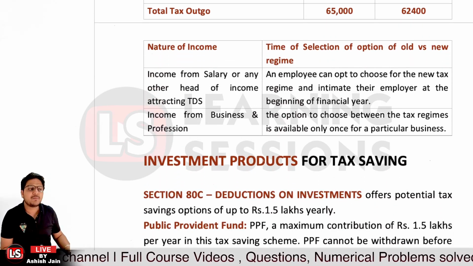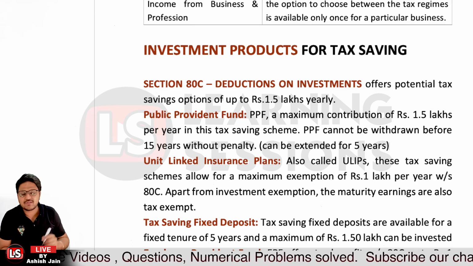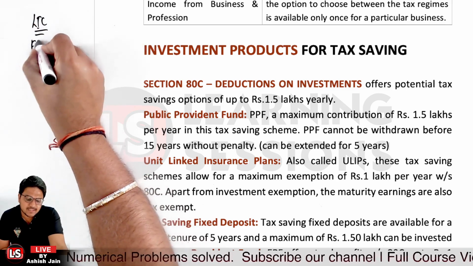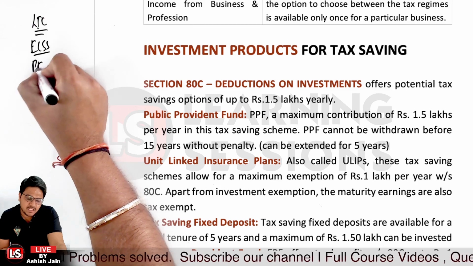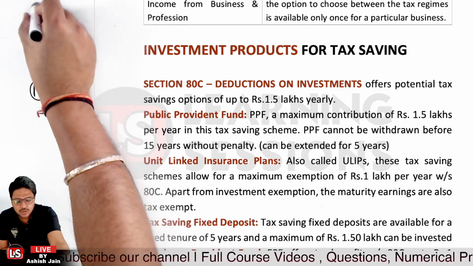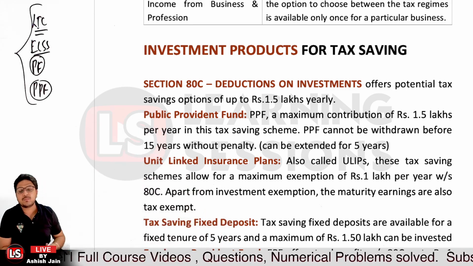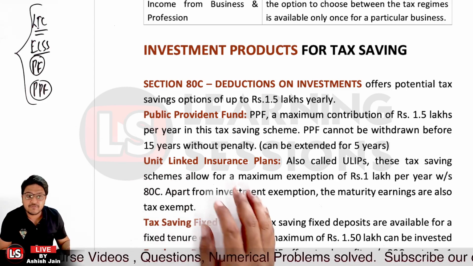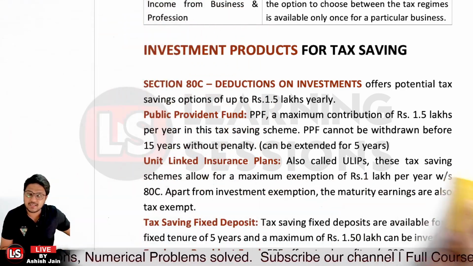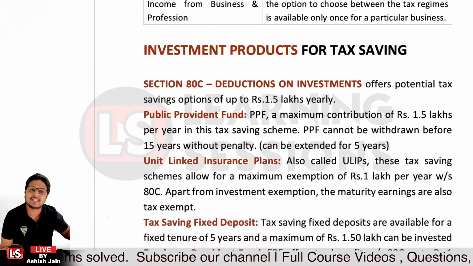And further, it's related to investment products for tax savings. Now let's have a look at it. First of all, it's related to 80C. Now 80C is applicable if you are paying an LIC premium, investing in ELSS, a provident fund, or a PPF. In all those scenarios, your deduction would be covered under section 80C, which is maximum up to rupees 1.5 lakh yearly, right? And further we have the PPF. In PPF, we can make a maximum contribution of rupees 1.5 lakh per year, and this account is operable for 15 years and can be extended for another 5 years also, right?